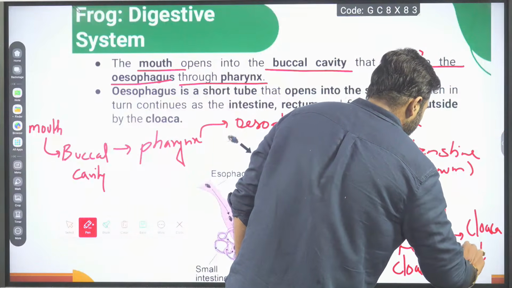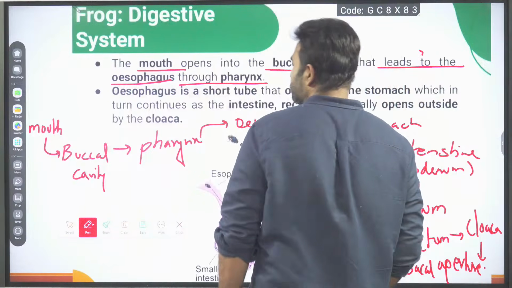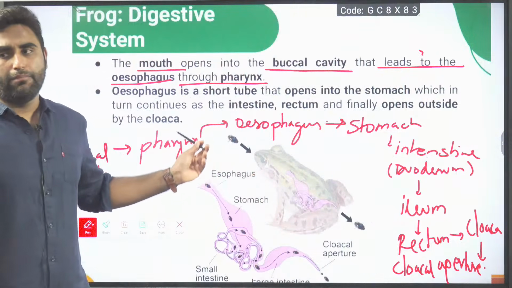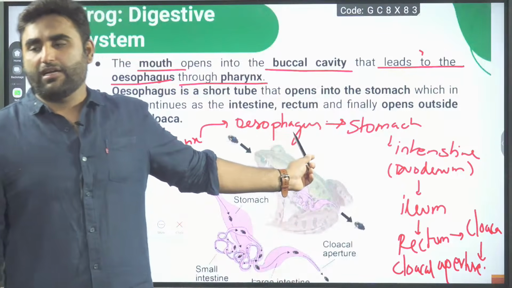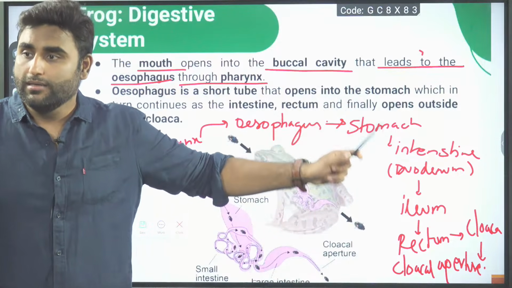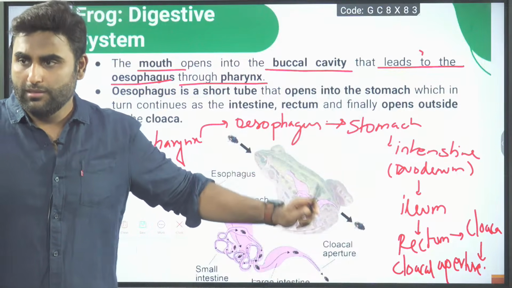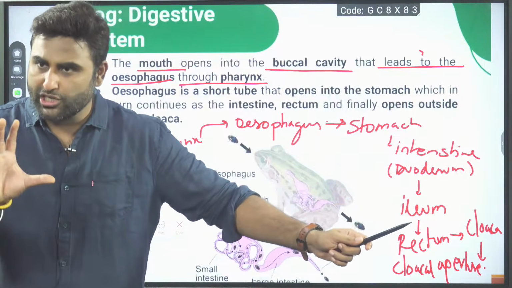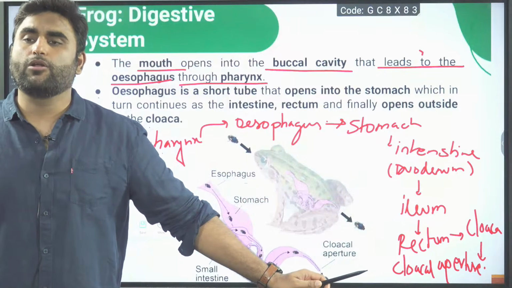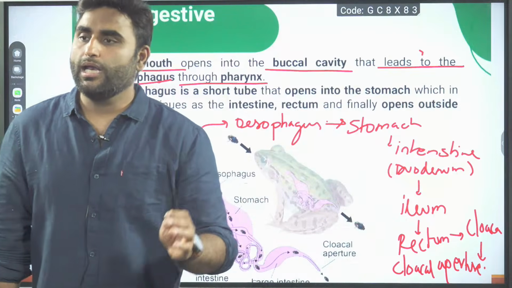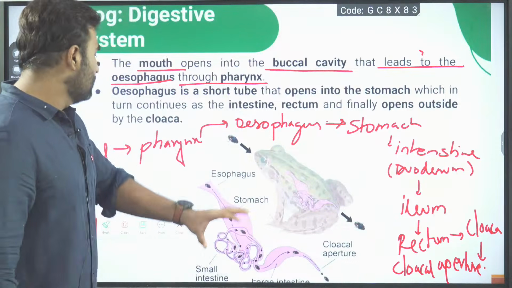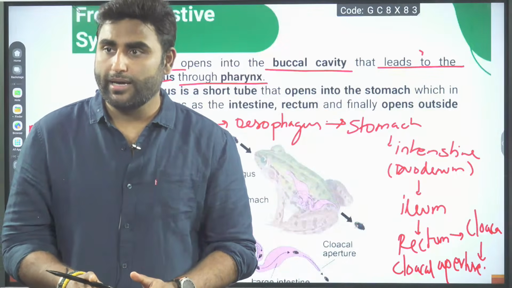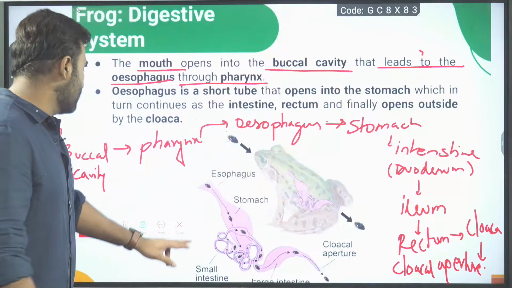Outside opening, cloacal aperture. So starting from mouth, then buccal cavity, then pharynx, after that esophagus, then stomach, then intestine, duodenum, then ileum, then rectum. From rectum, cloaca, a small chamber, and then the external opening of the cloaca, the cloacal aperture. Are we clear? This pathway, sometimes it is asked in the exam. Okay, so this can become a question also.